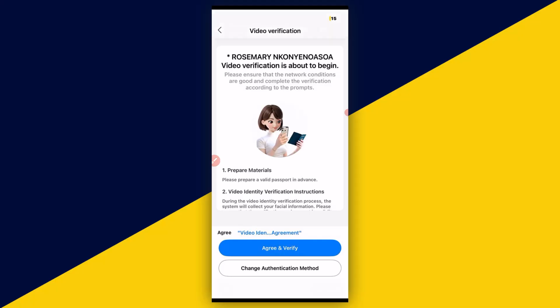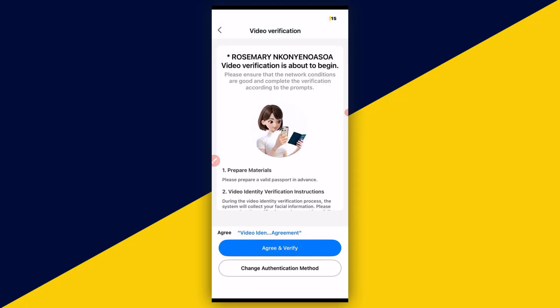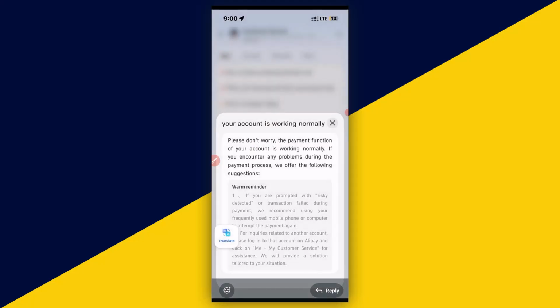In this category, make sure that the international passport is your own. The face on the international passport must be your face. Do not use someone else's international passport for this type of verification. Once you submit your verification, within a few minutes your account is working normally. "Please don't worry, the payment function of your account is working normally. If you encounter any problem during the payment process, we offer the following." So this is the next message after a successful upload of proof of identity.